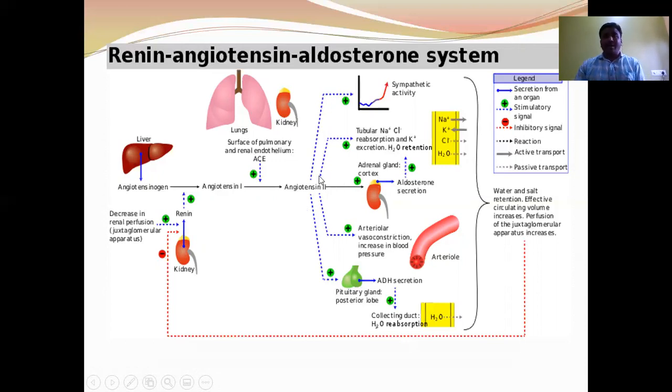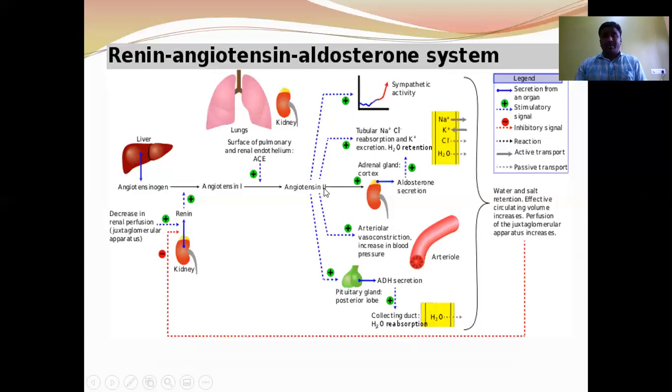It increases sympathetic activity, that means stimulatory activity. And angiotensin 2 itself is a powerful vasoconstrictor. By constriction of blood vessels, it increases blood pressure, thereby glomerular filtration rate.